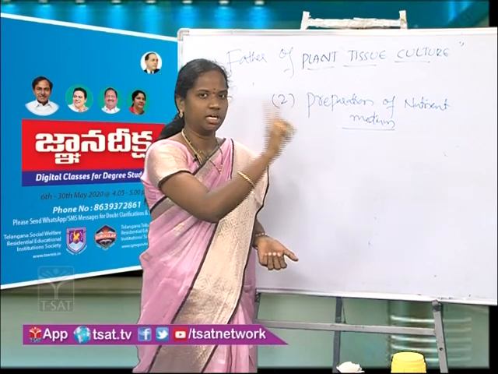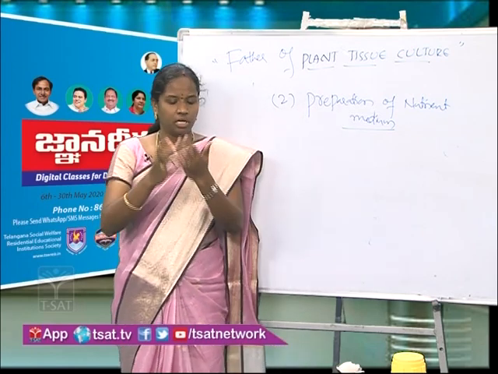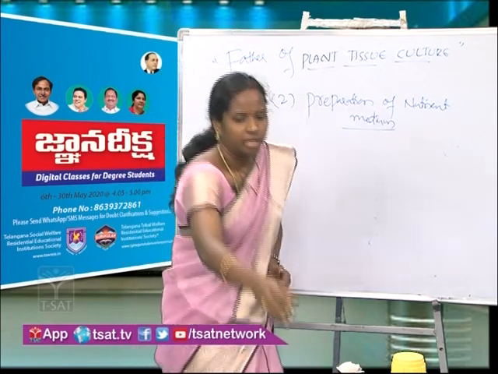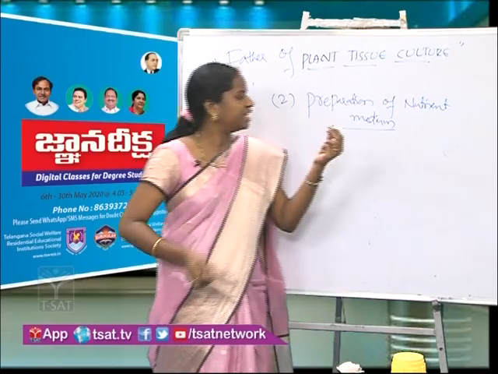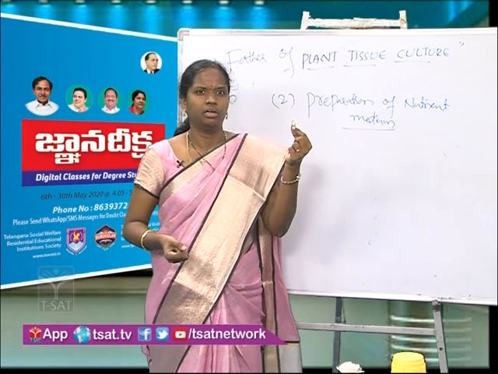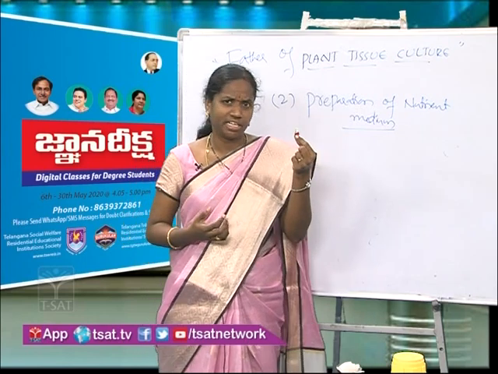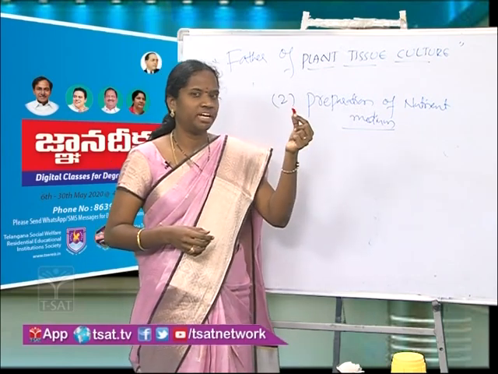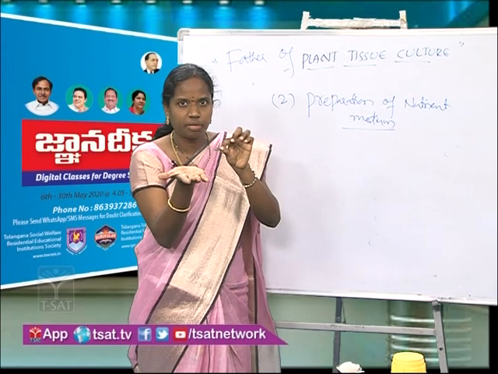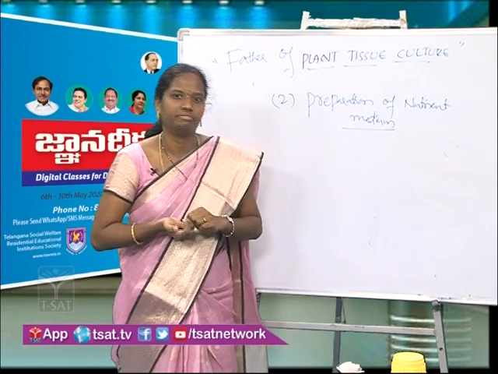Similarly, the same work, the IV fluid work, is done by our nutrient medium. What is the nutrient medium doing here? The nutrient medium is rich in nutrients. It is directly giving the required materials for our explant. Why? As we have extracted this explant from the mother plant, now it is very weak and unable to perform photosynthesis also. So how will it get the food materials? There is no chance. So what we will do is place this explant onto the nutrient medium. This nutrient medium directly, instantly gives the energy. That is the function of the nutrient medium.